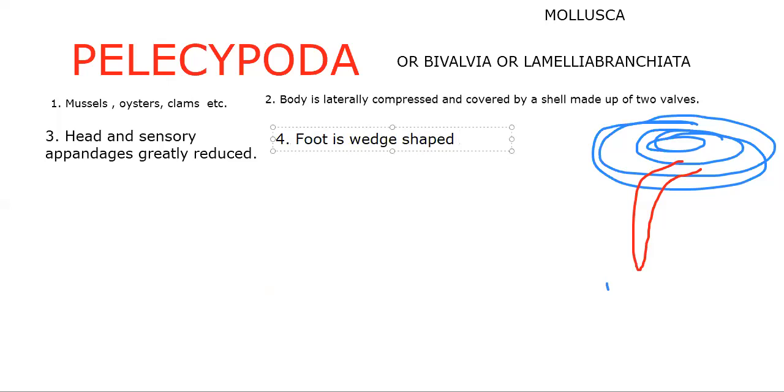This class includes mussels, oysters, and clams. The body is laterally compressed and covered by a shell made up of two walls. Head and sensory appendages are greatly reduced, and the foot is wedge-shaped. Hence the name Pelcipoda, because of that wedge-shaped foot. The foot is used to plow through the bottom of the sea, like a farmer plowing.